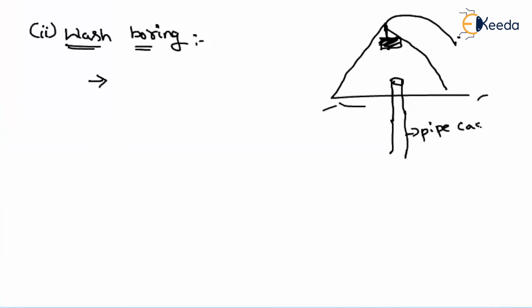What is meant by pipe type casing? Inside we are having a hollow type. So we will drive through these soil samples. Due to the up and down of these hammers, the surrounding soil will get loosened. This method normally can be used below the water table, and is useful for all types of soil.